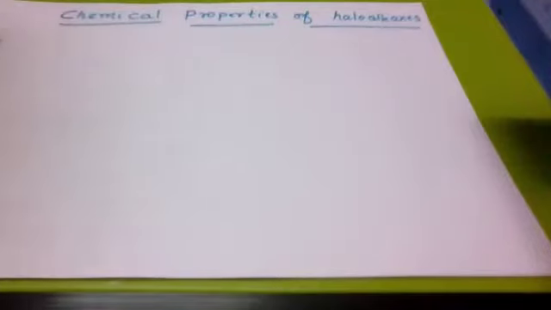We studied the physical properties of haloalkanes and haloarenes. In today's session, we are going to discuss the chemical properties of haloalkanes and haloarenes. Generally, haloalkanes and haloarenes are highly reactive compounds due to the presence of the polar C-X bond.